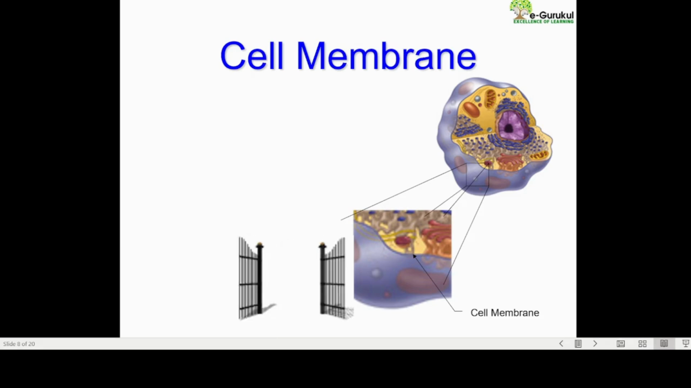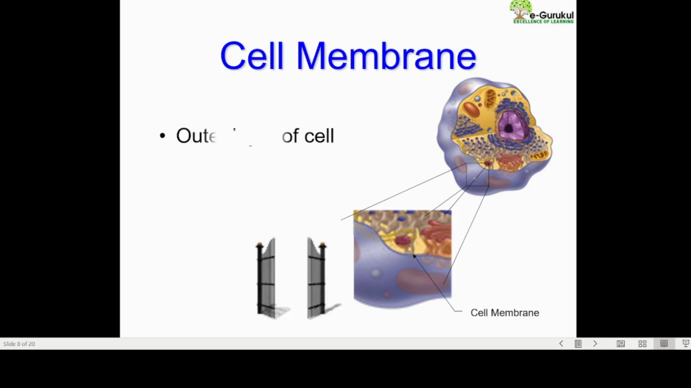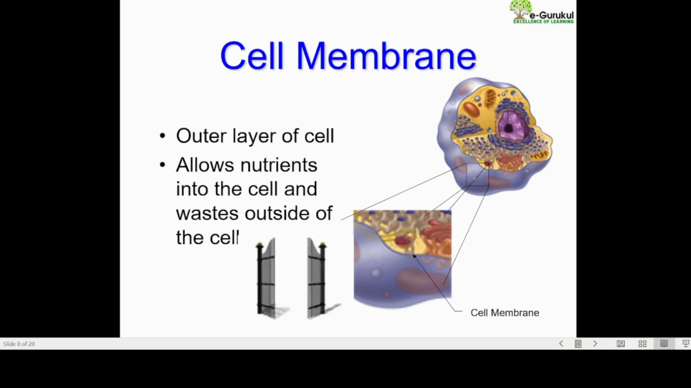What actually is the cell membrane? As the word itself says, cell with a membrane. Membrane means a kind of boundary. Cells also communicate with each other, so they have a kind of boundary. It is the outer layer of the cell and allows nutrients to come in and waste to go out. That's why you are able to see this door opening and closing. So here is the diagram. In the diagram, you are able to see they have highlighted the cell membrane.